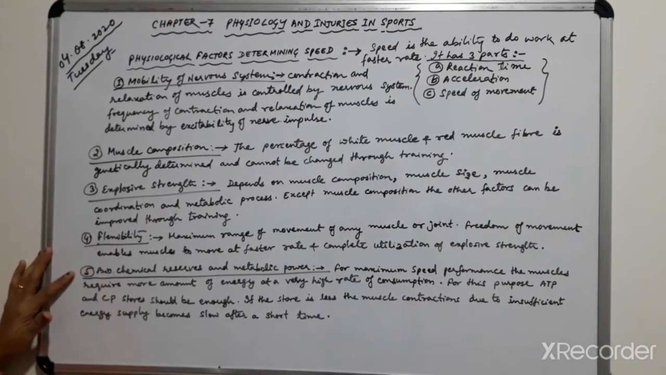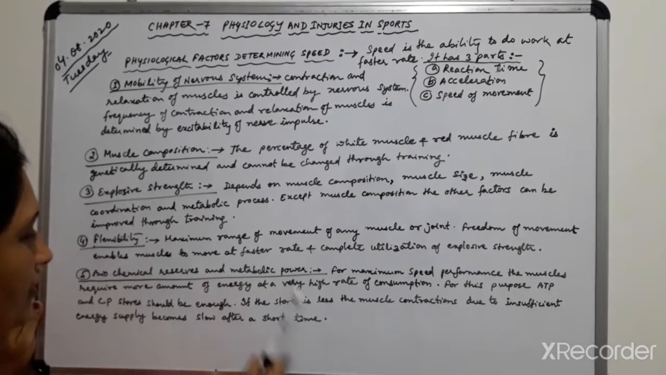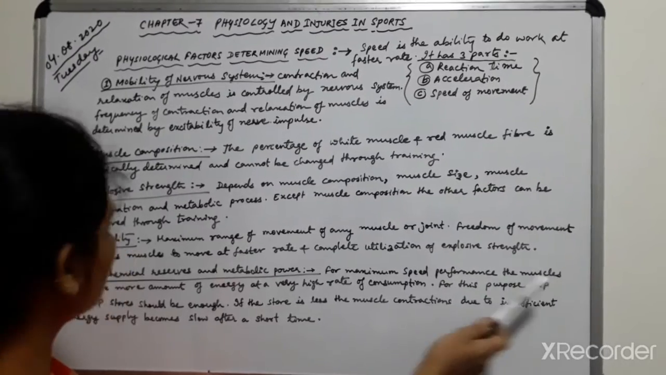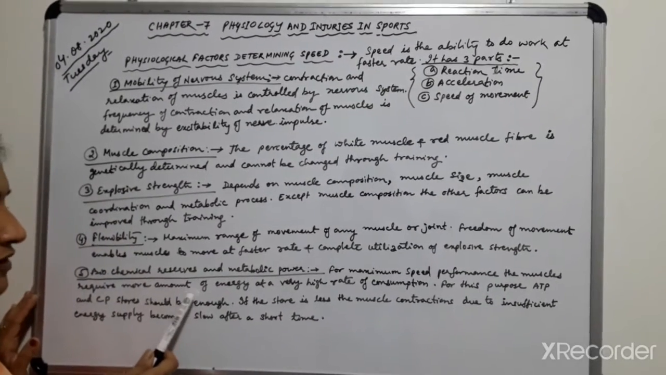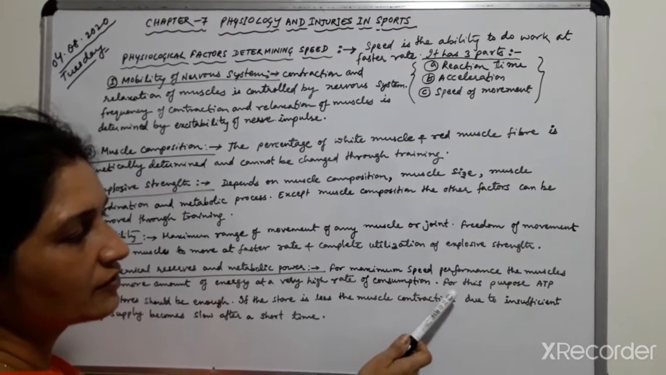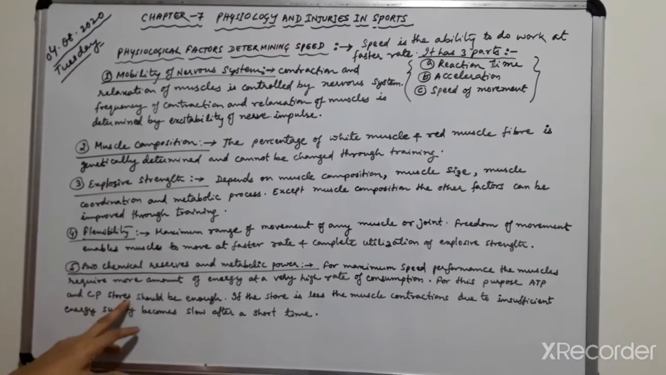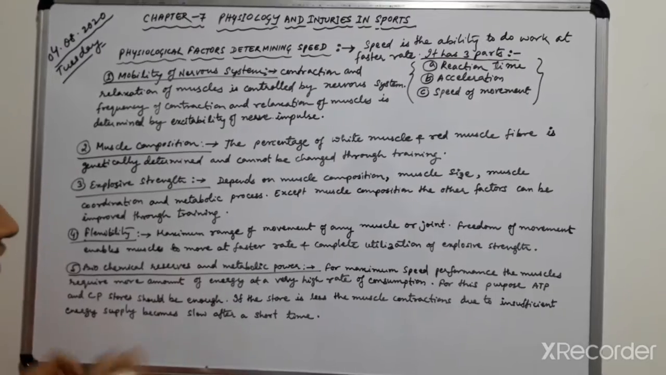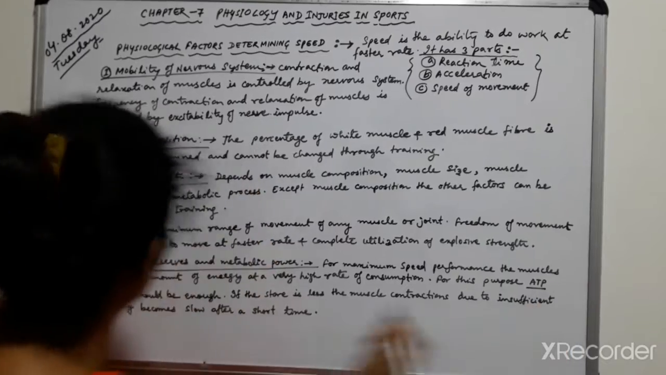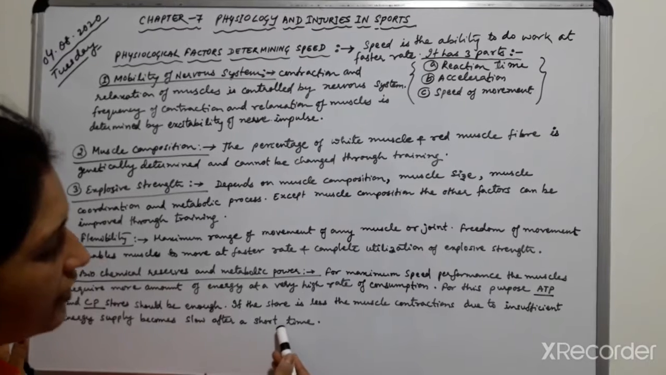Last factor of speed is biochemical reserves and metabolic powers. For maximum speed performance, the muscles require a large amount of energy at a very high rate of consumption. For this purpose, ATP and CP stores should be enough. If the store is less, the muscle contraction becomes slow after a short time due to insufficient energy supply.